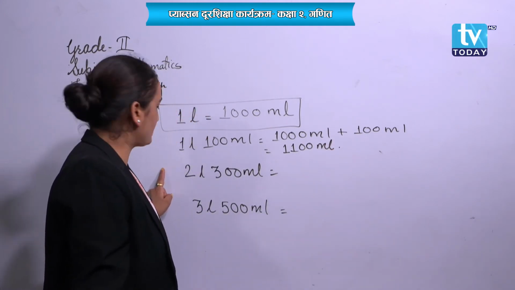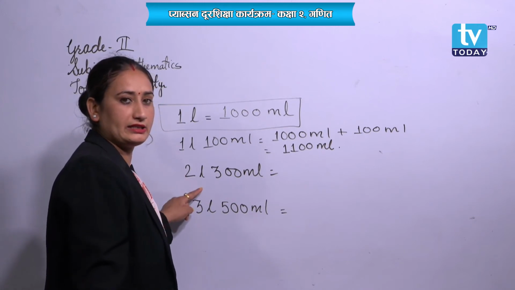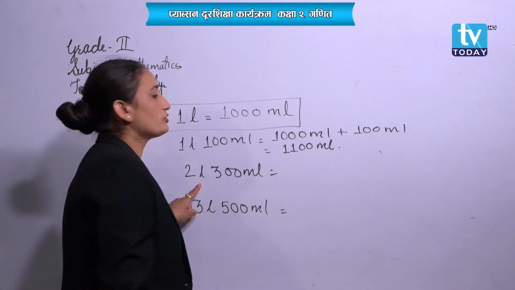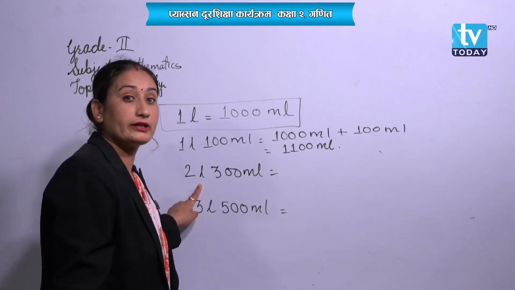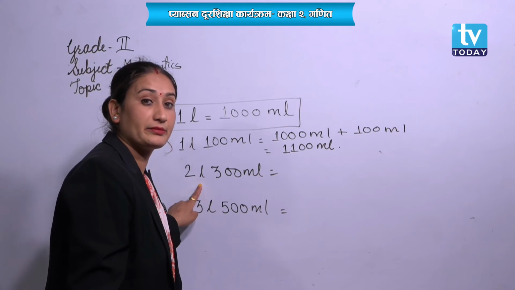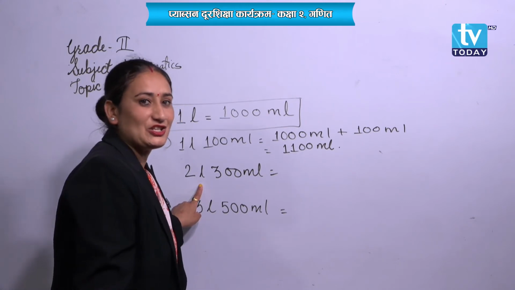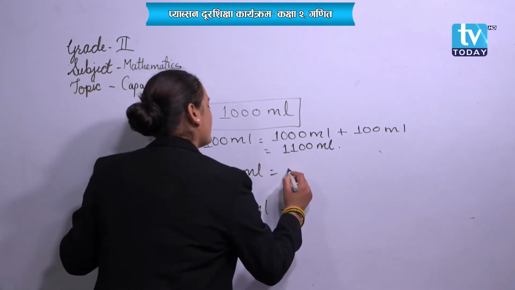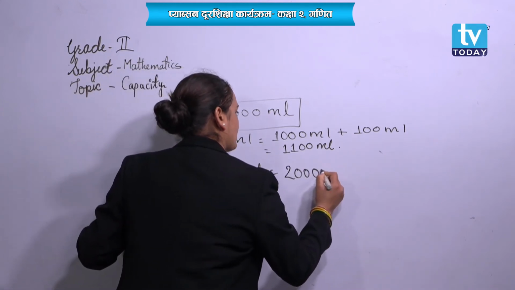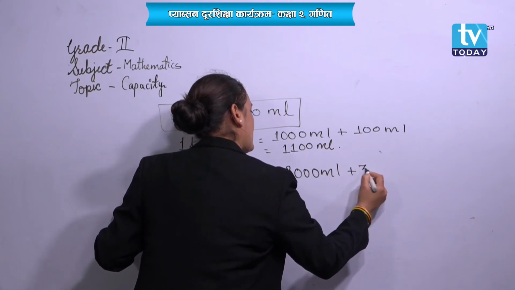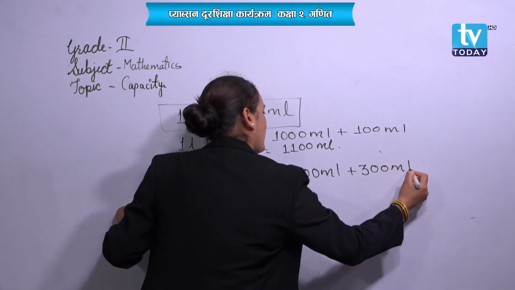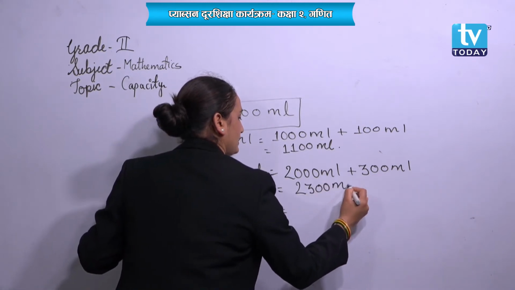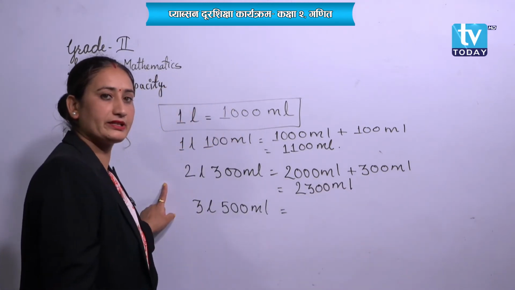Let's do the same on the next question. 2 liter and 300 milliliter. Let's convert. I have already told you, right? 2 liter is 2000 milliliter. Then write down here 2000 milliliter plus 300 milliliter. It will be 2300 milliliter. Have you written?